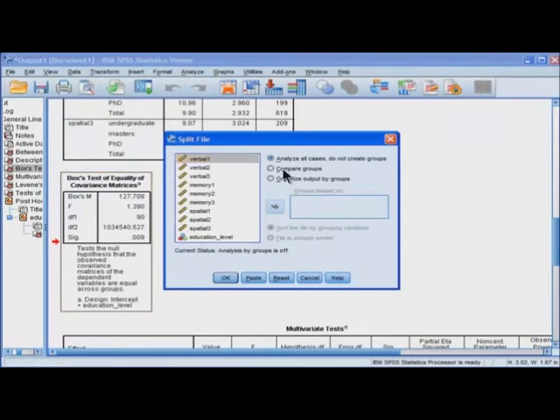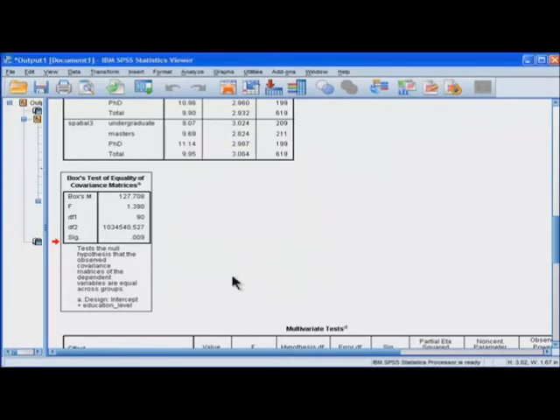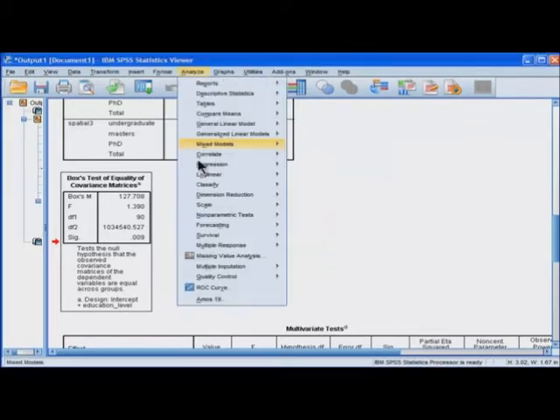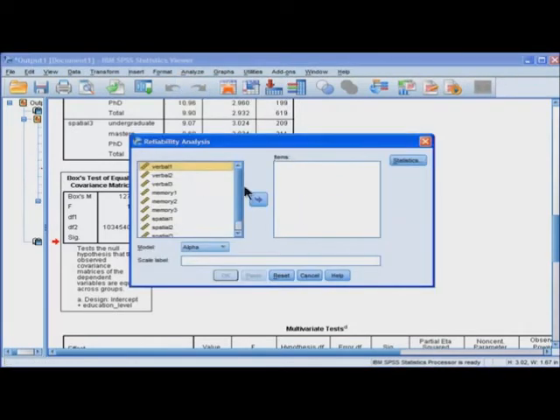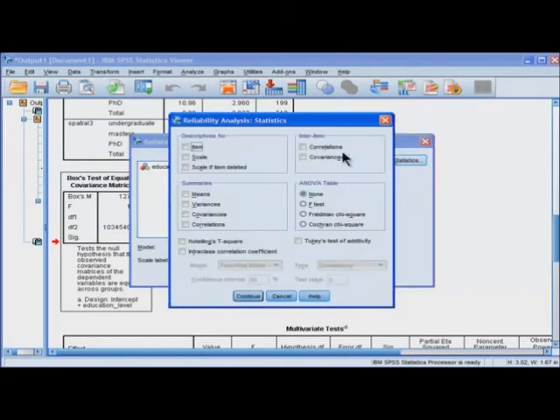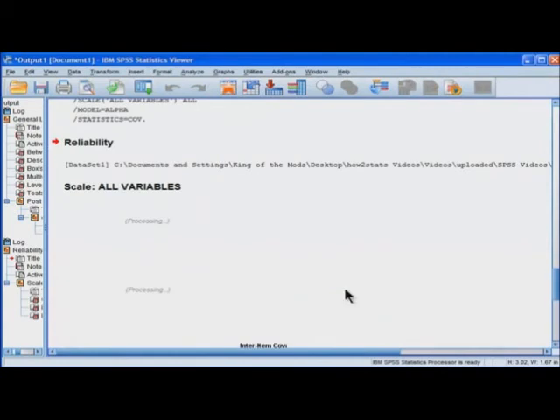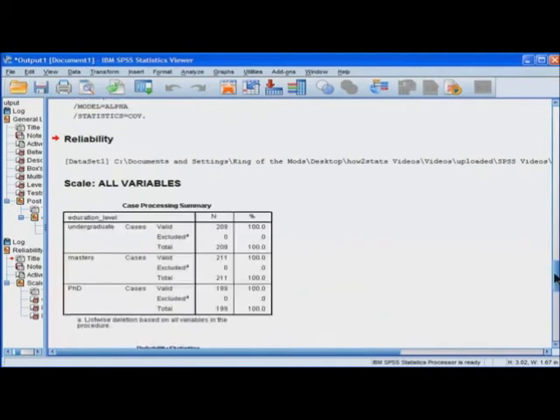So I want to compare my groups across education level. So I'm splitting the file, and then I'm going to go into Analyze, Scale, and Reliability Analysis. That's where covariance matrices are found. It's kind of hidden away in there. Statistics and covariances. And this is going to give me the covariance matrices between my 9 dependent variables across all 3 groups.